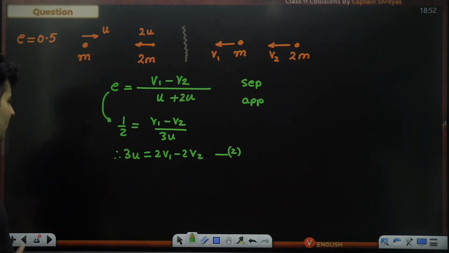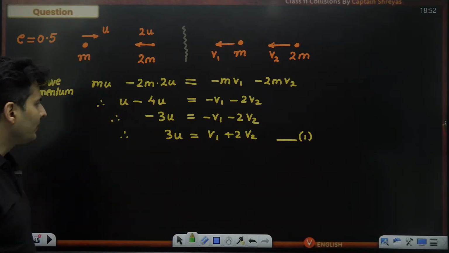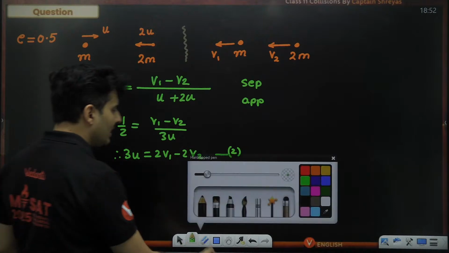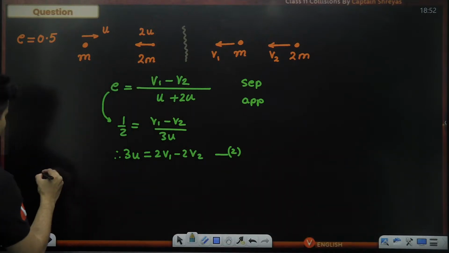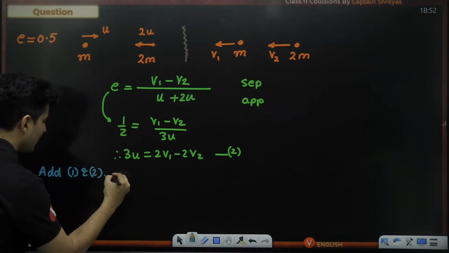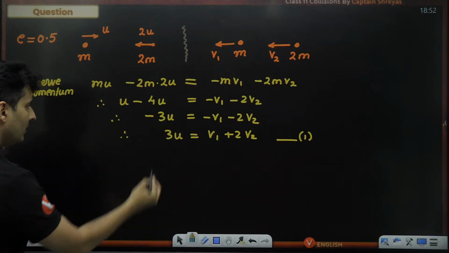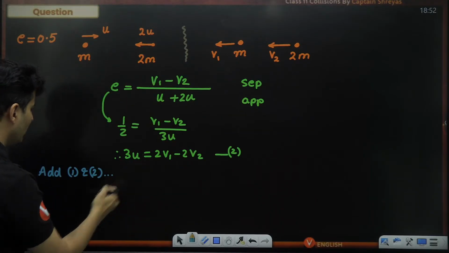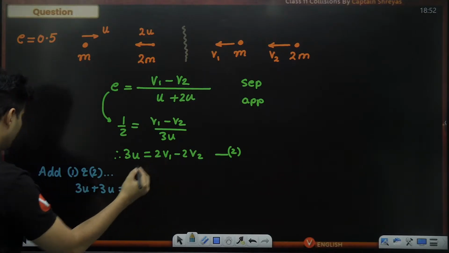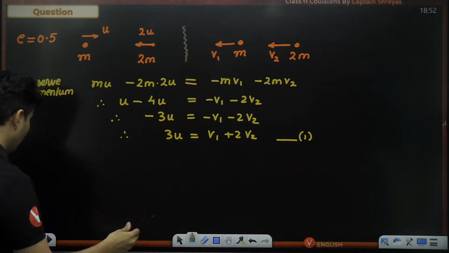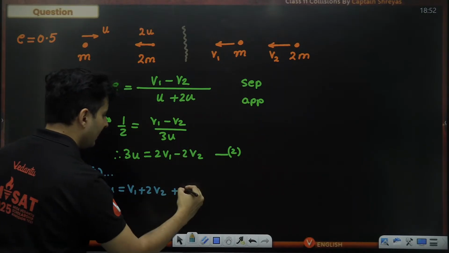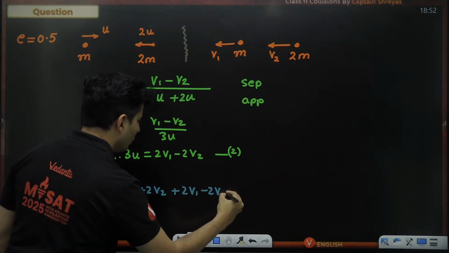Now look at this equation versus this equation. See what we can do. I can see 2V2 here. I can see minus 2V2 here. It's kind of obvious that we should add both 1 and 2. So let's add equation 1 and equation 2 and see what you get. On the left hand side, we have 3U here also. We have 3U here also. So it will become 3U plus 3U is equal to, here we have V1 plus 2V2, plus this guy, which is 2V1 minus 2V2.